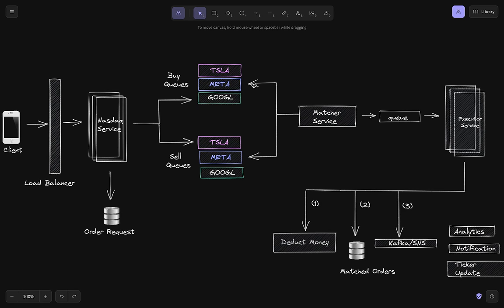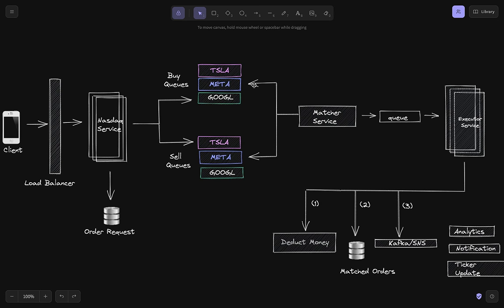Why do we need more than one matcher node to pull from each of those queues? Because if one of them goes down, the other one is still pulling from that, right? So we ideally need more than one matcher node to pull from the queue. It could be two or three matcher nodes for each of those stocks.